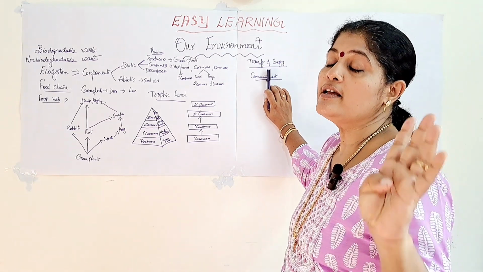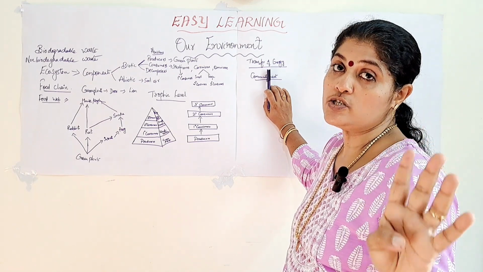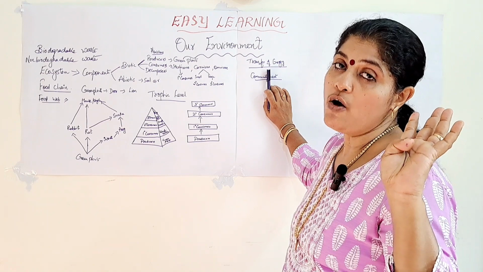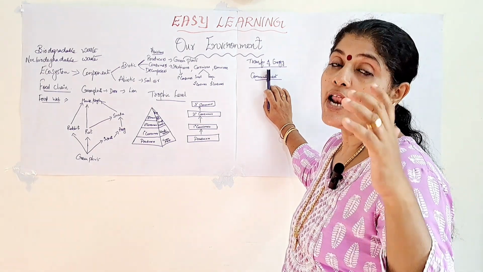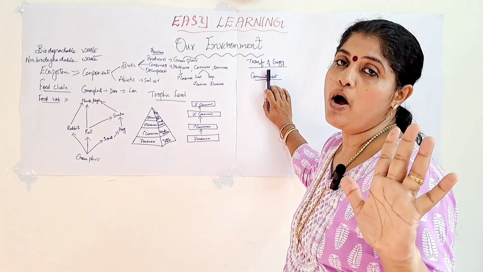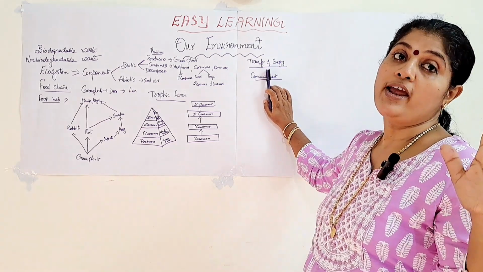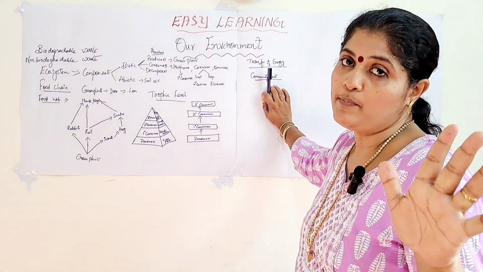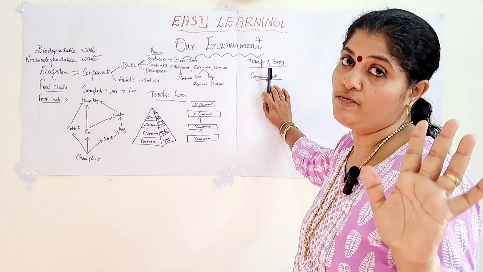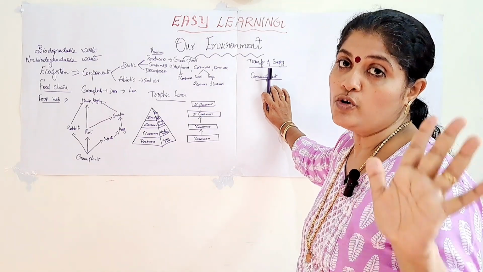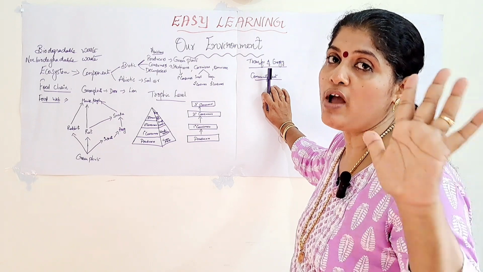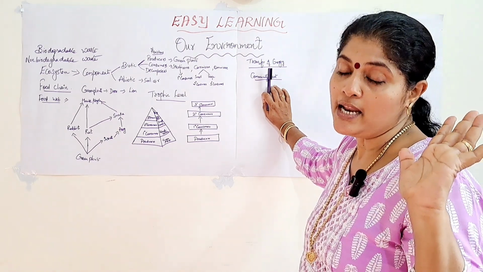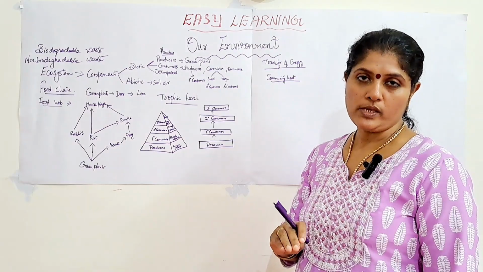Fourth point is that some amount of energy is also utilized by the decomposers for their functioning. And the last point is that some amount of energy always remains unutilized and is lost to the environment as community heat from each trophic level. So, these are the 5 main points which you have to remember, regarding how the transfer of energy takes place in an ecosystem.